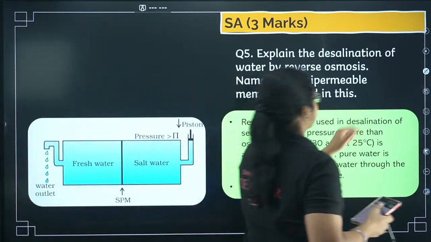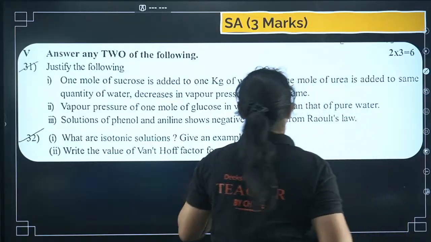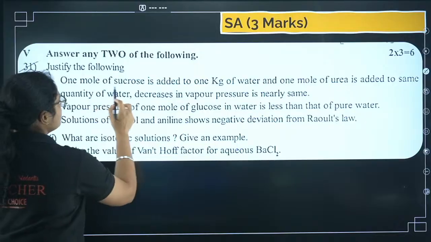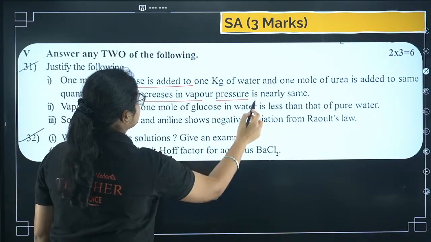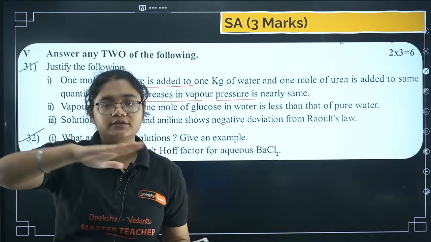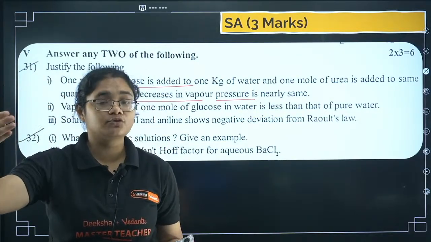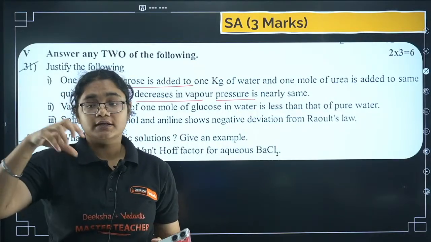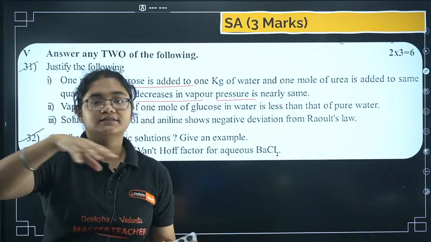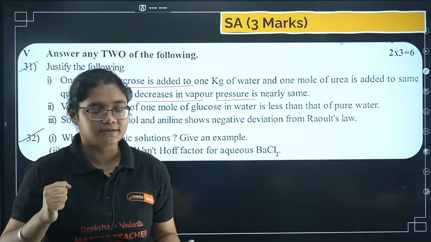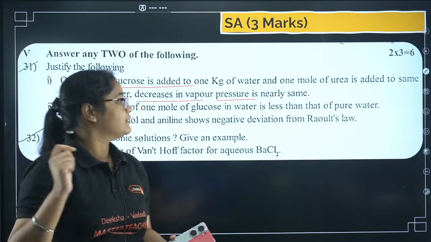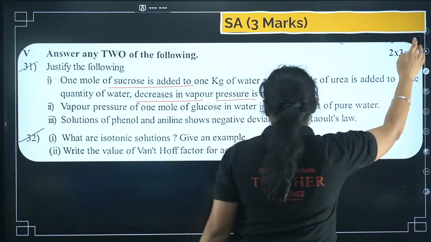Okay, so now we will quickly move towards this question that was asked in the half yearly of 2024, that 1 mole of sucrose is added, then why does the vapor pressure decrease? So we all know that when we add a solute, earlier suppose the whole surface was covered with solvent molecules. Now when you add a solute, the solvent particles move out and we get solute particles. Some of the surface particles are occupied by the solute particles. As a result, there will be fewer solvent particles to evaporate, and that is why we get less vapor pressure.